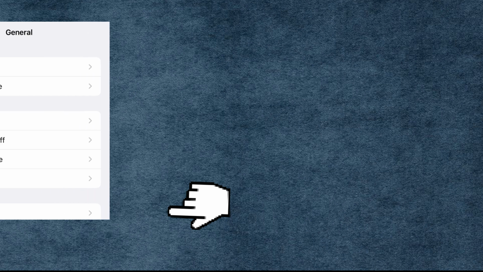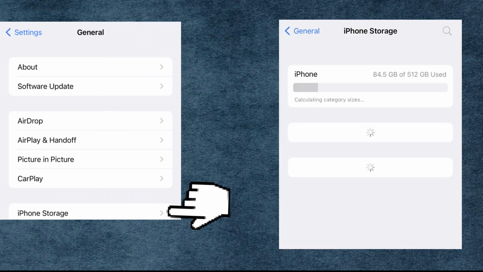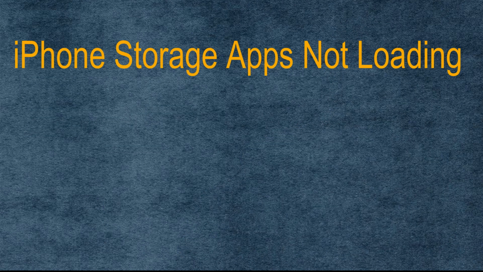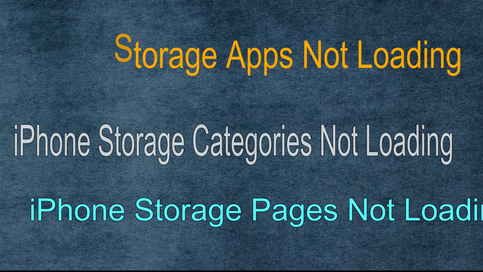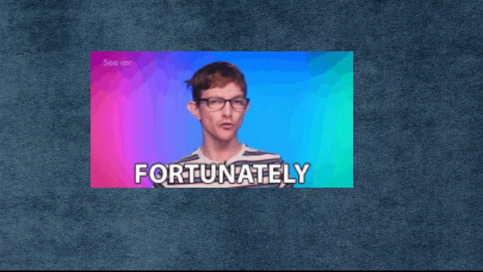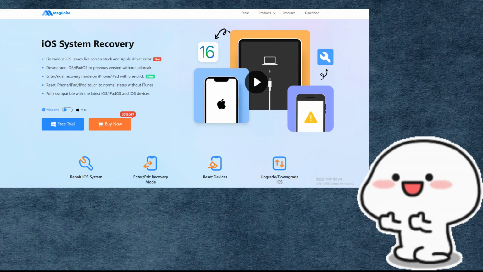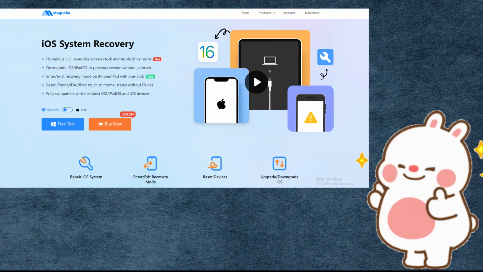In Settings, all iPhone users can view the storage space of their device. Sometimes, some users encounter problems when viewing iPhone storage, such as iPhone storage apps not loading, iPhone storage categories not loading, iPhone storage pages not loading, and so on. Fortunately, in this video, we will introduce a very good system repair tool, MagFone iOS System Recovery, to fix iPhone storage not loading.